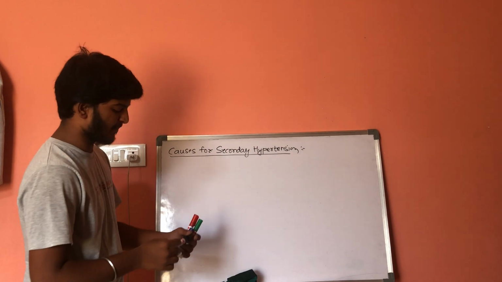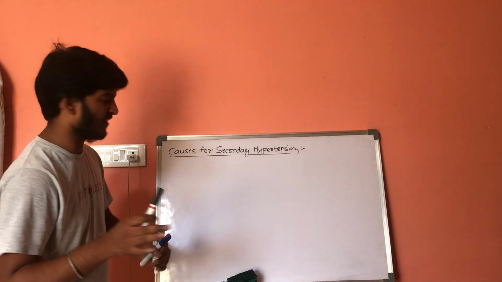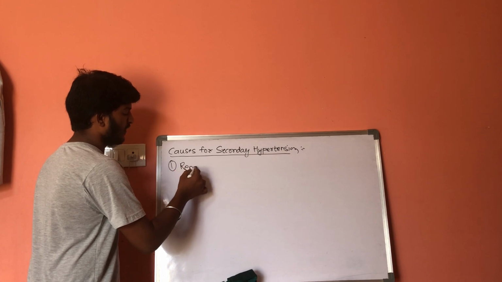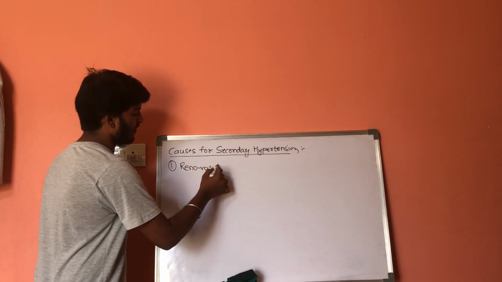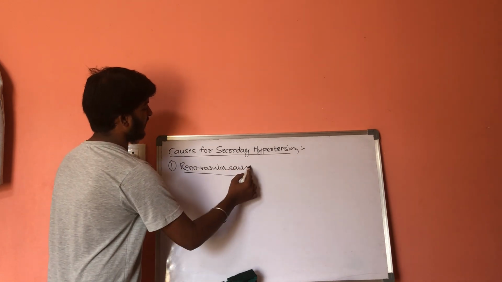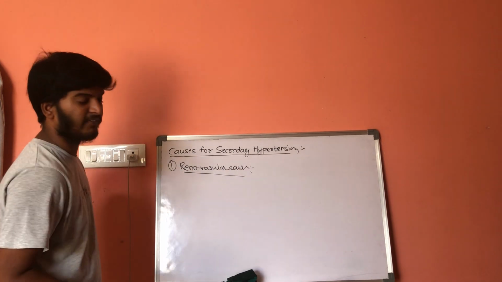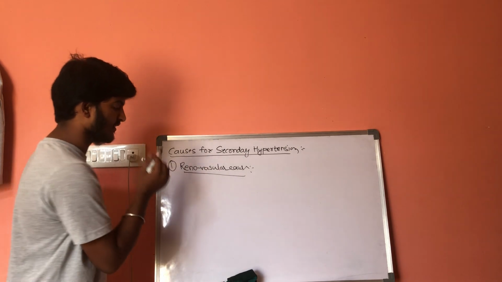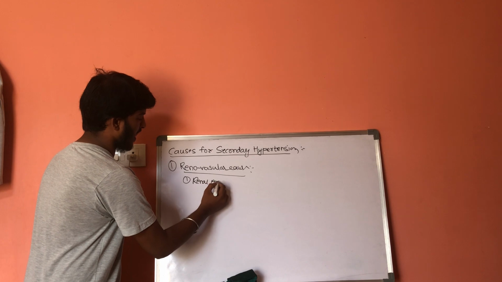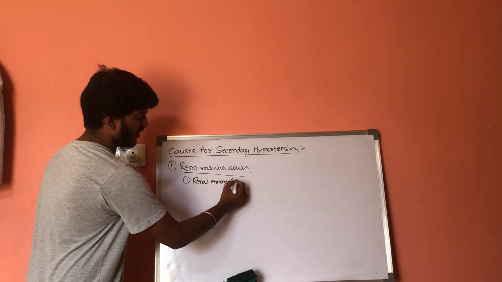Causes for secondary hypertension. The first causes are renovascular causes. That means there is a defect in the renal system as well as the vascular system. So the first cause is renal artery stenosis.